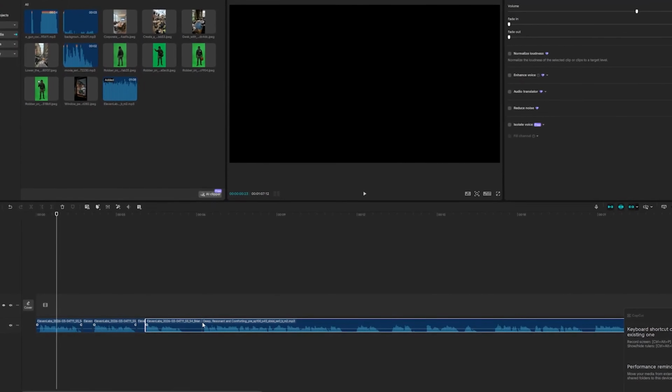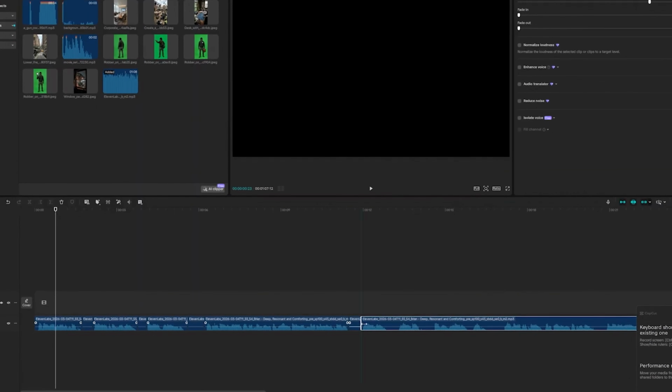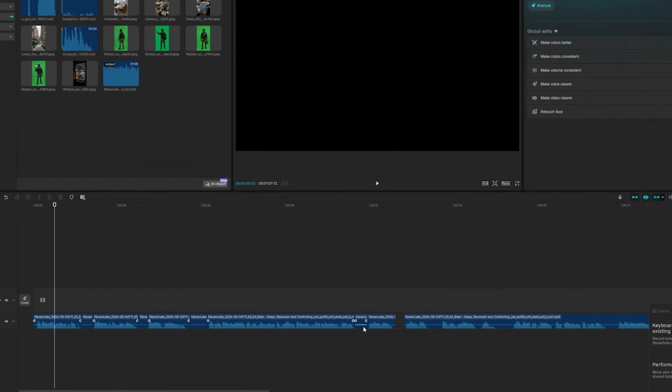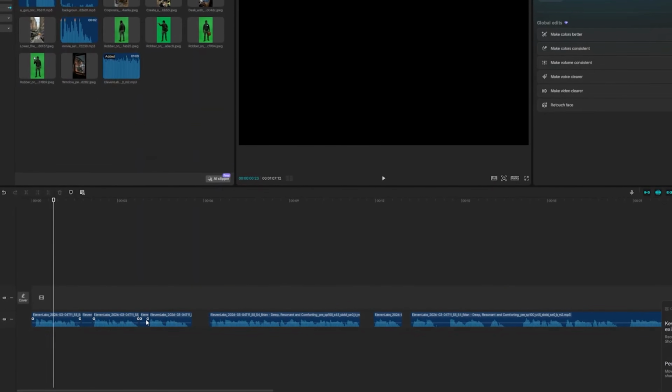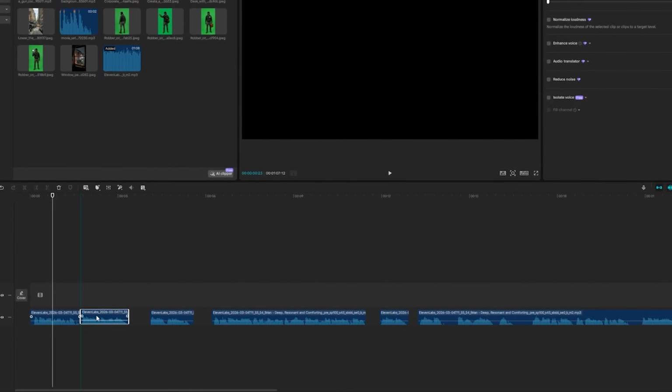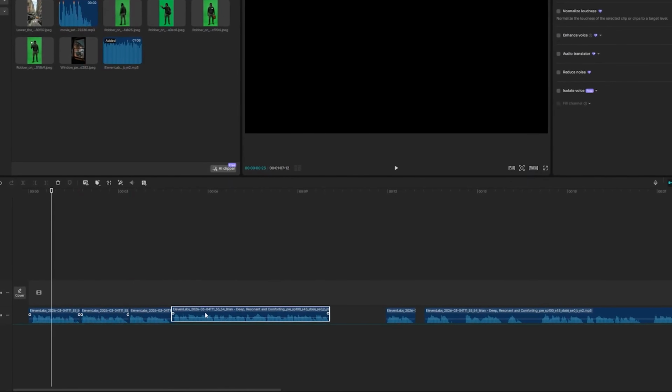To do this, hit B on your keyboard to use the splitting tool and start cutting all around the dead air in the timeline. Then press A to bring up the select tool. Delete the dead air and drag all the voiceover sections together.